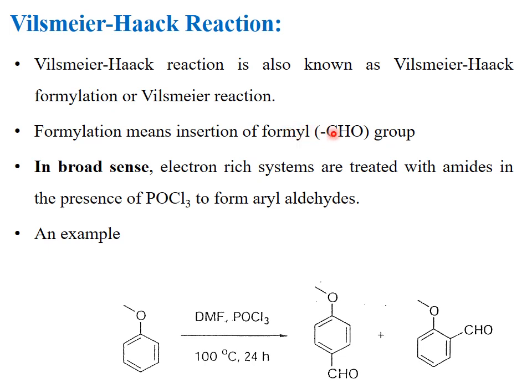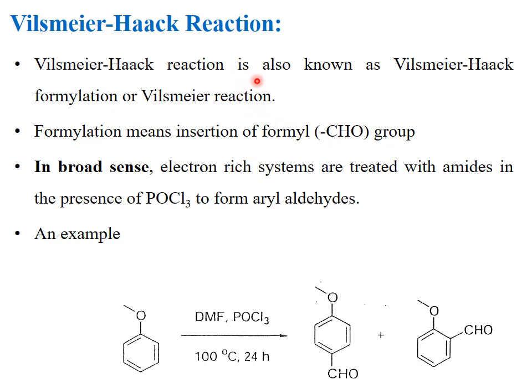Dimethyl formamide, POCl3 phosphorus oxychloride. These both are the reagents which are used in the Vilsmeier-Haack formylation reaction. The temperature for this reaction is 100 degrees centigrade, and the time required for the completion of this reaction is 24 hours.